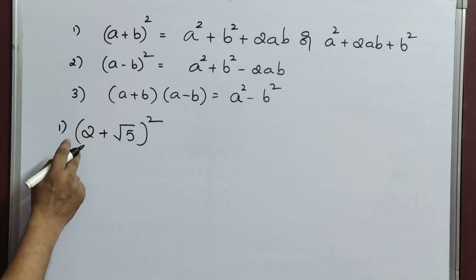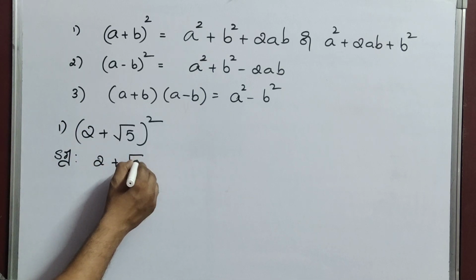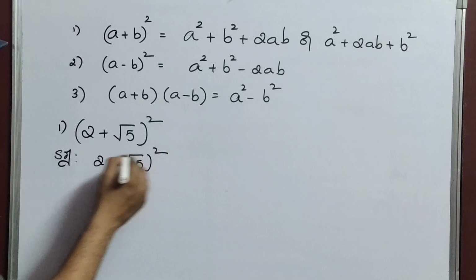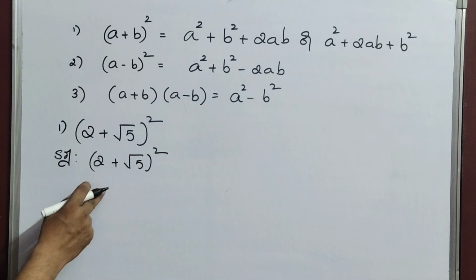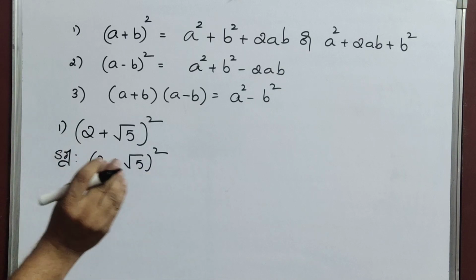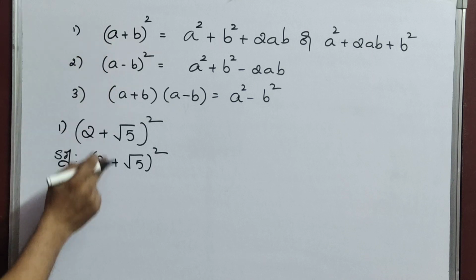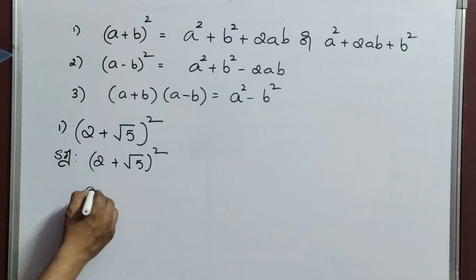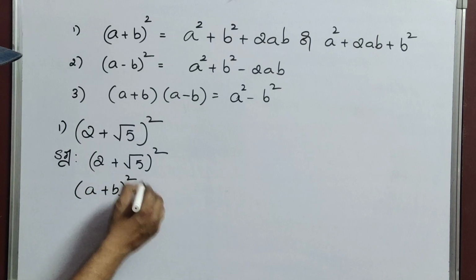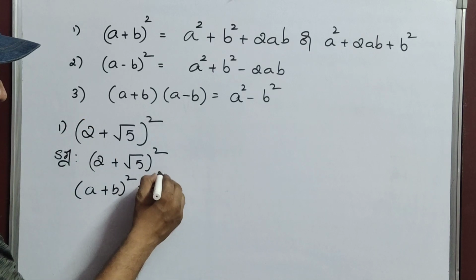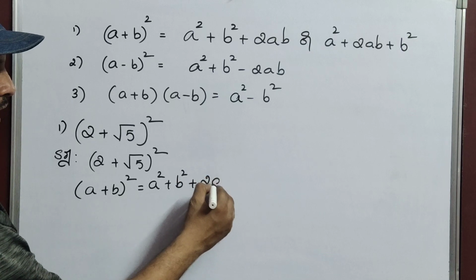Now, (2 plus root 5) whole square. To take out your confusion, I will do it in a systematic way that is very easy to understand. It looks like (a plus b) whole square, no? So first write that formula, (a plus b) whole square, which is a square plus b square plus 2ab.